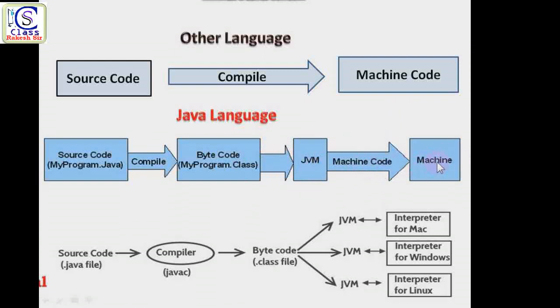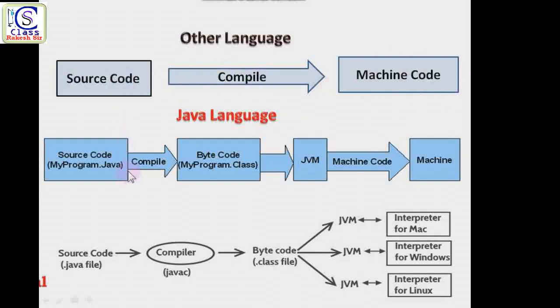What does any machine mean? Imagine that in another language, C or C++, you write a program for a Windows application and execute that code. That code can execute only on that Windows machine, not any other machine. If you use that Windows code on a Unix machine, it cannot be executed. That is known as platform dependent. Platform dependent means the system where we create the code is the system we can use to execute it. If we change to any other system, the code cannot be executed.